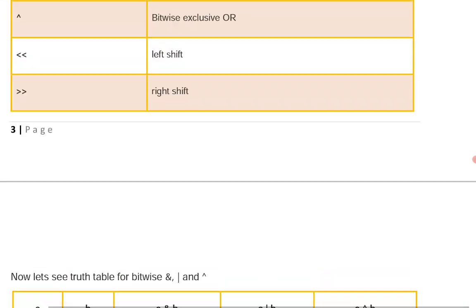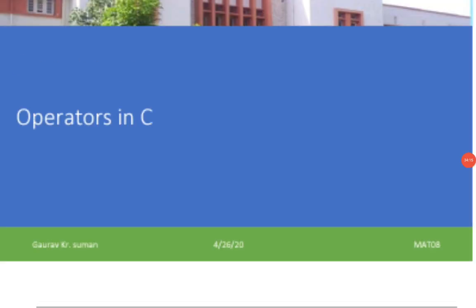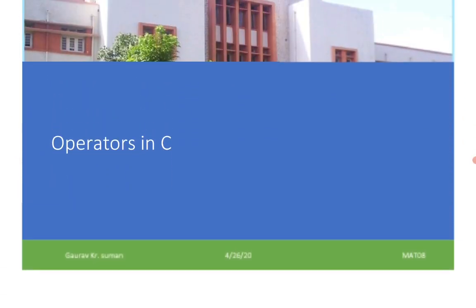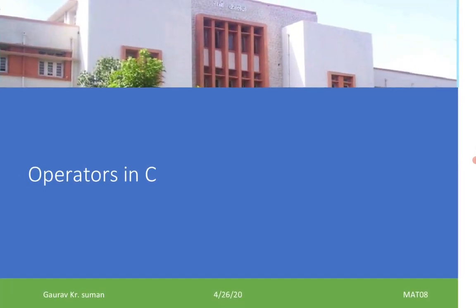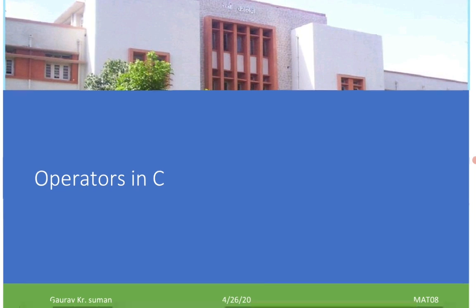So these are the different types of operators available in the C language. It is also one of the compulsory questions coming from the first unit of C. There are two essays coming from the first unit: the first is data types in C, and the second is operators in C.